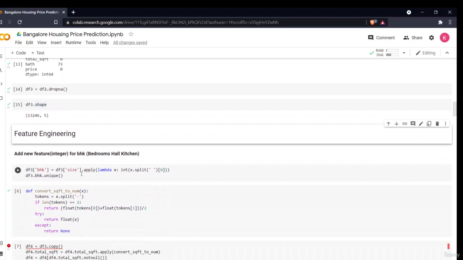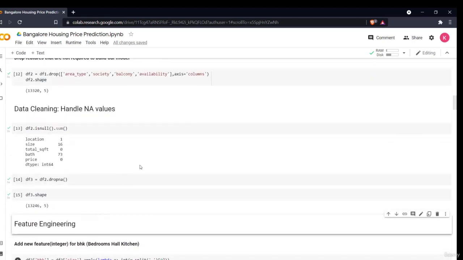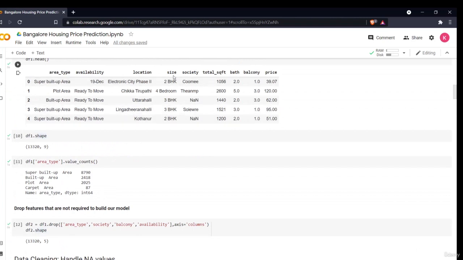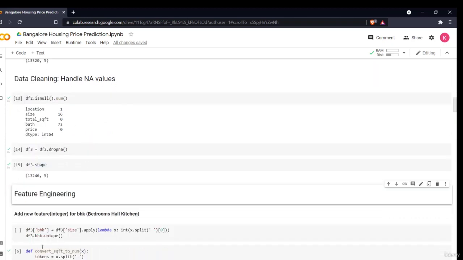In this, we'll be adding some new features for the bedroom, hall, kitchen. If you see the size, it is given as 2 BHK, 4 BHK, 3 BHK. We don't want this string part. It is pretty understandable. We will create a new feature which will say BHK. If we add the number, it is pretty understandable. It is 2, that means it is a 2 BHK. This 3 means it is a 3 BHK. So I am creating a new column, a new feature, df3 BHK.